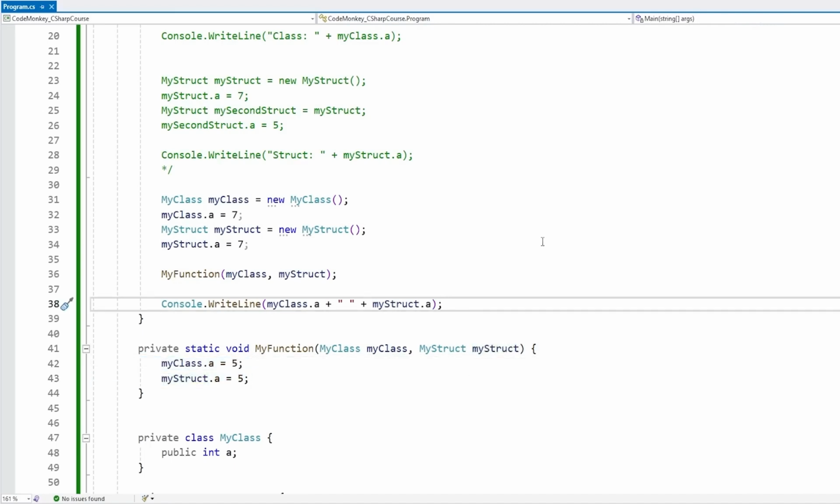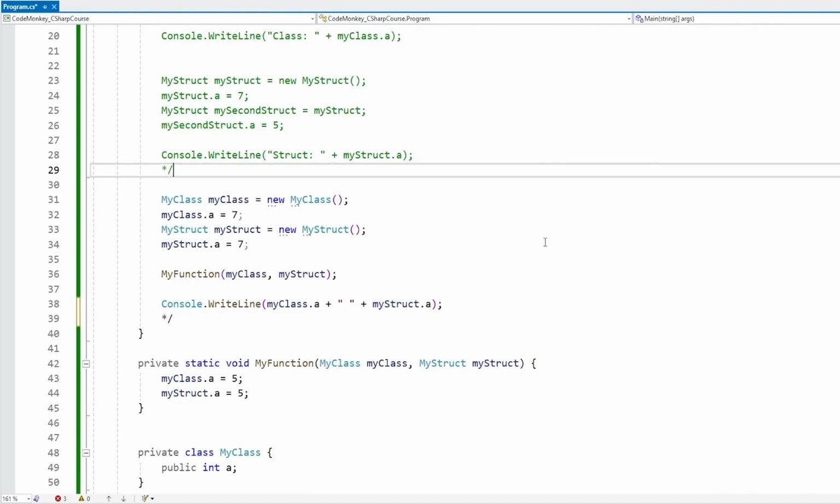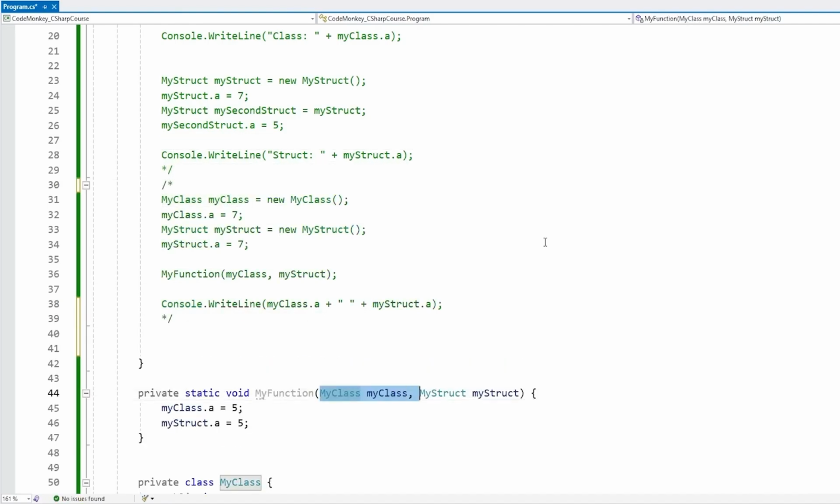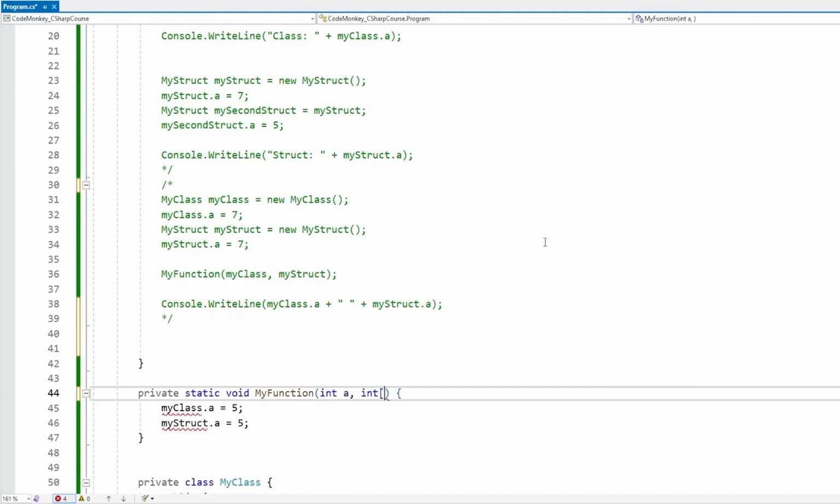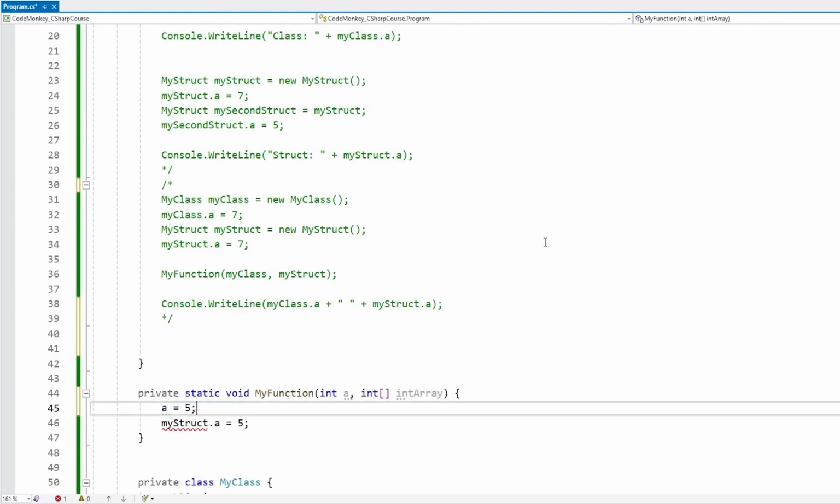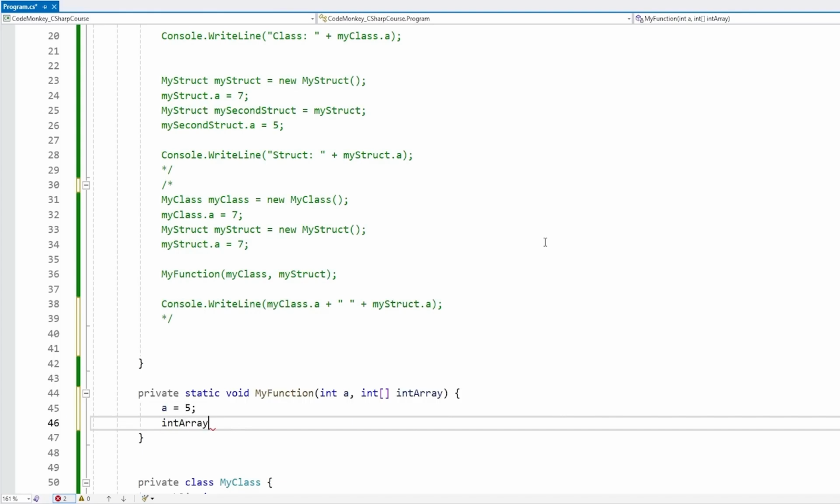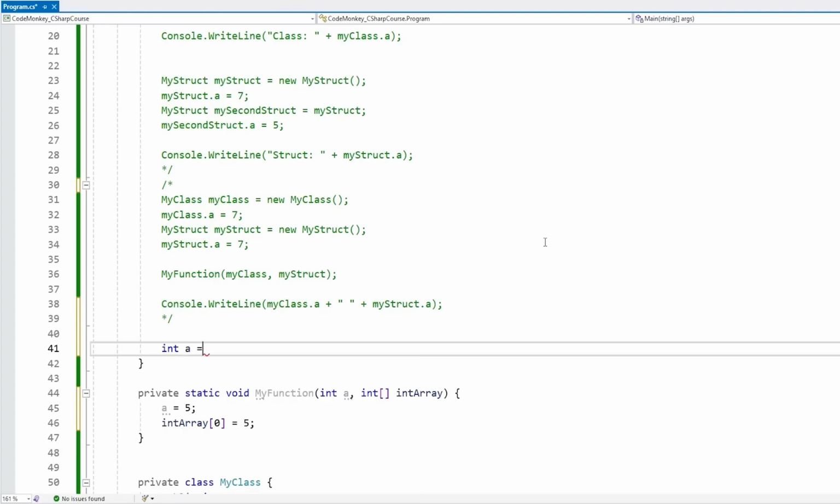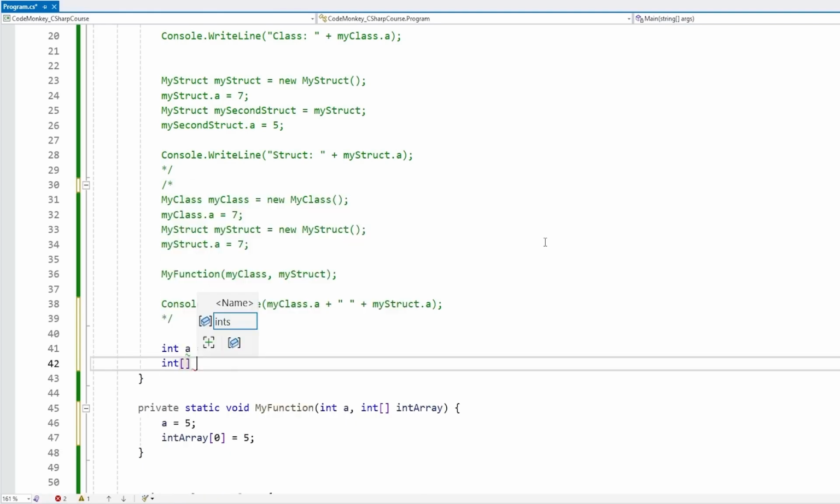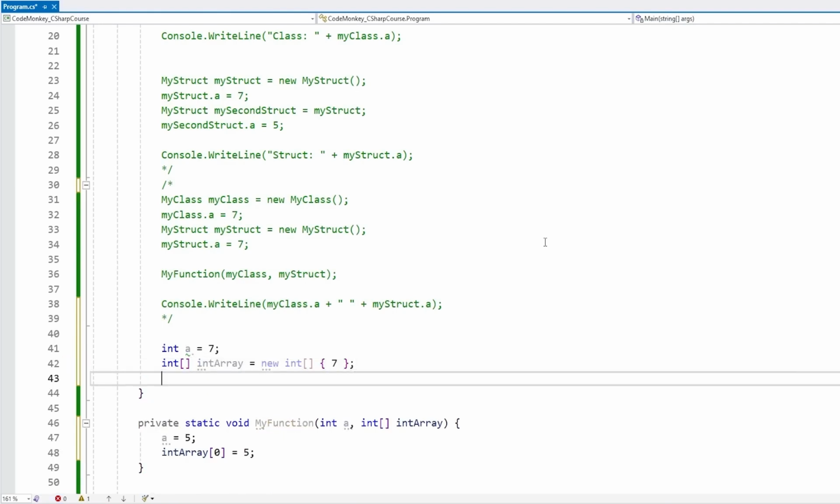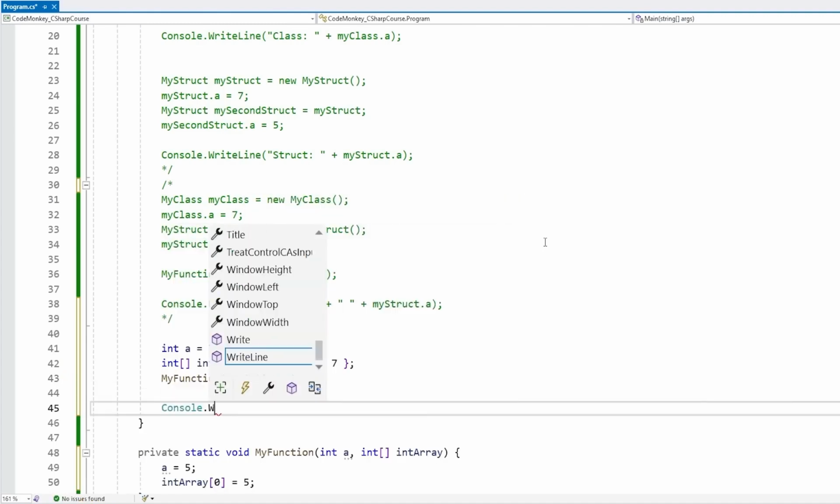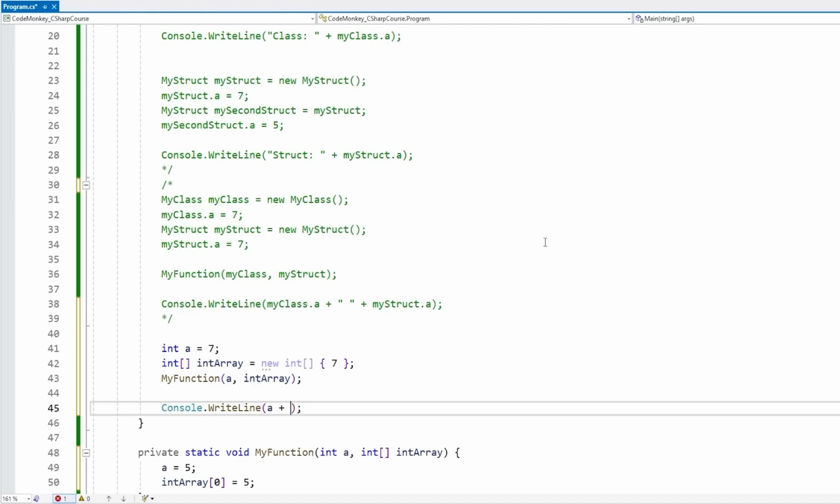Also, what I mentioned a while ago about how arrays are reference types. So for example, let's do another test. Let's make our function take in some kind of int, and then an int array. Then over here, let's modify the value of a, and let's go inside the int array on index 0 and modify the value. Now up here, let's define some kind of int, and construct an int array and put a value on there. Now we call my function, pass in a and the int array, and do a console.WriteLine to print out a, and then the int array on index 0.